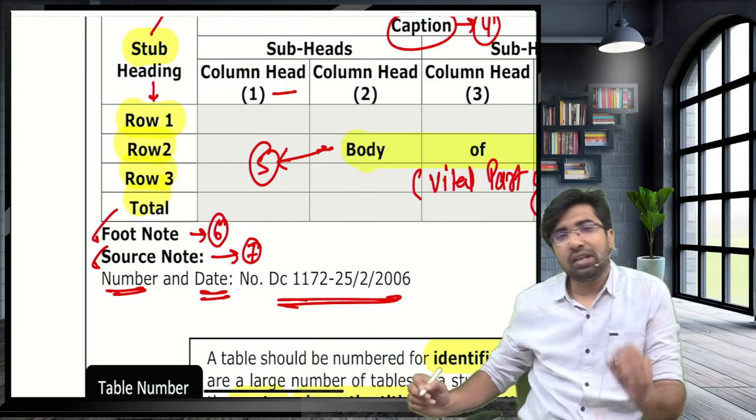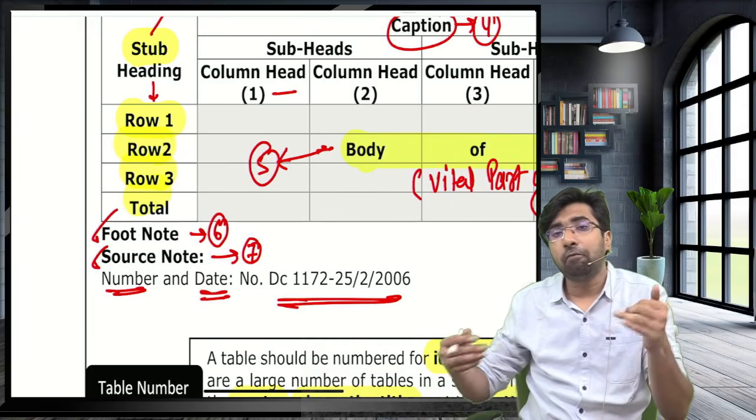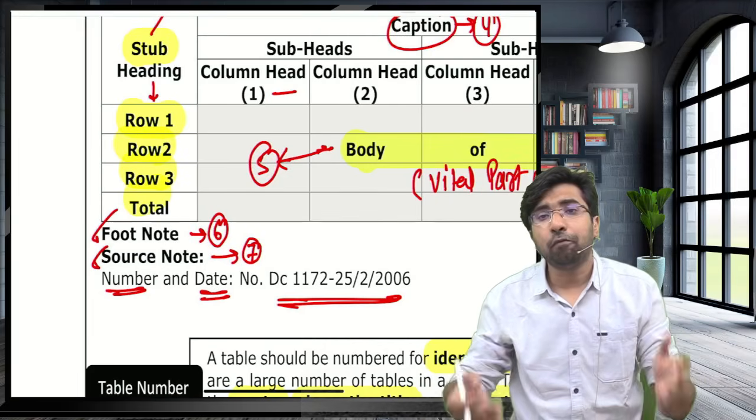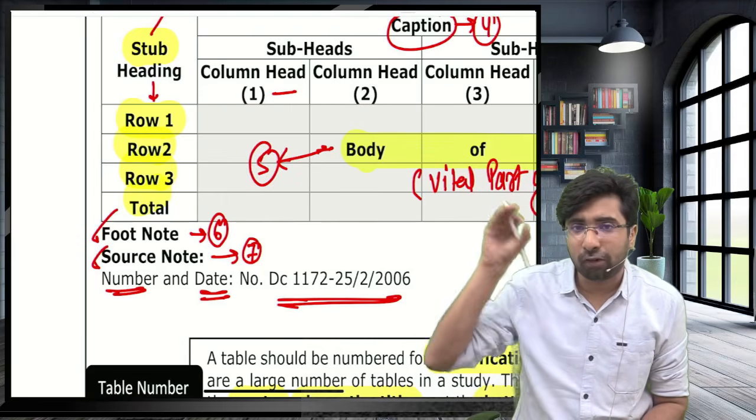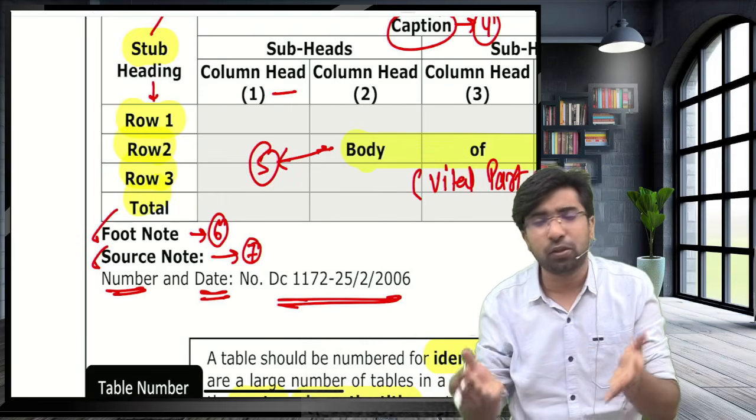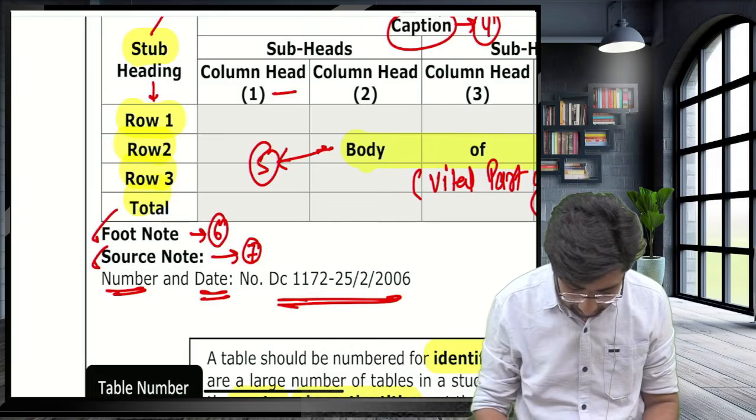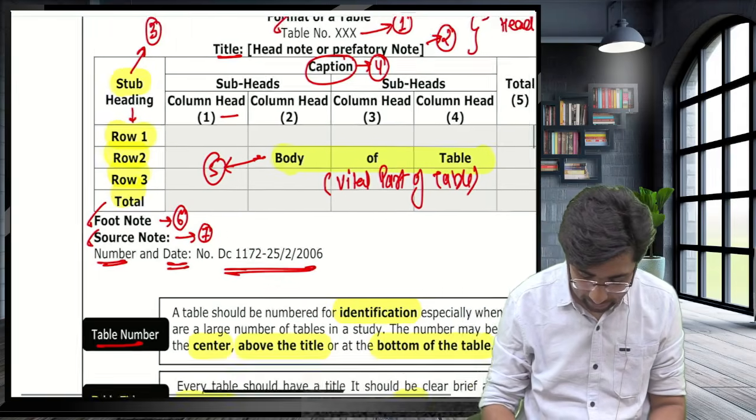Source note: in the source note we write from where the data is collected, what are the primary sources from where the information is collected, and what are the secondary sources from where this data is collected. That is known as the footnote and the source note.